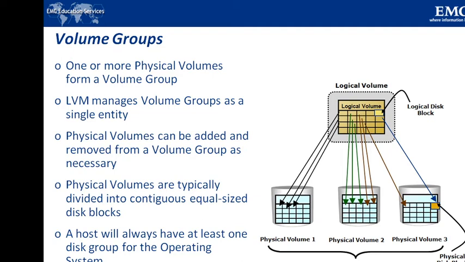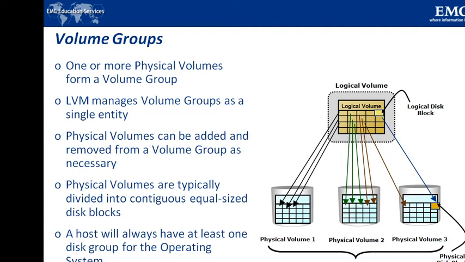Physical volumes can be added or removed from a volume group dynamically. They cannot be shared between different volume groups, which means that the entire physical volume becomes part of a volume group.